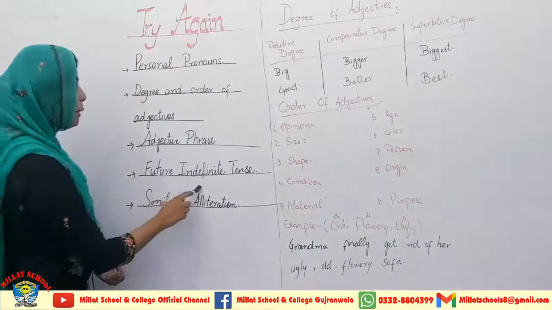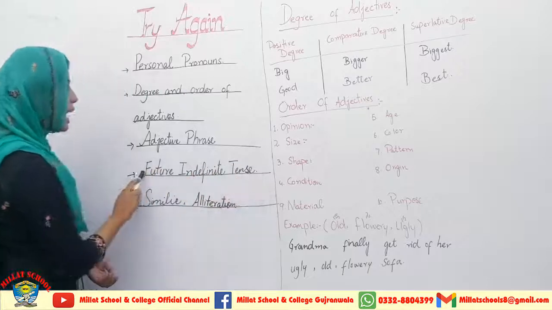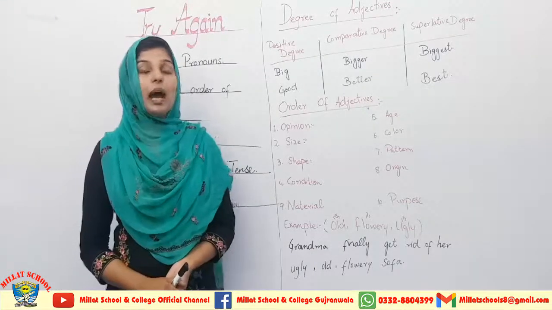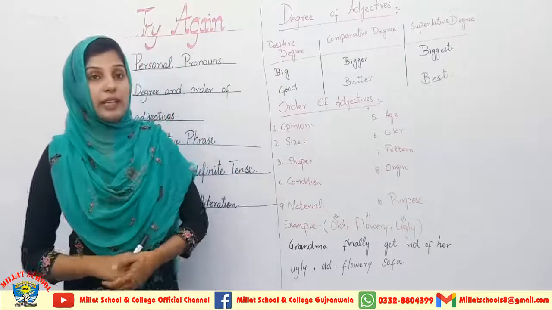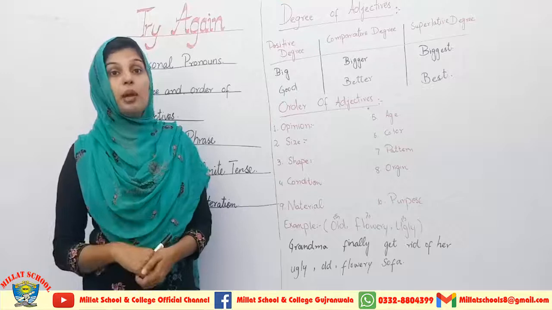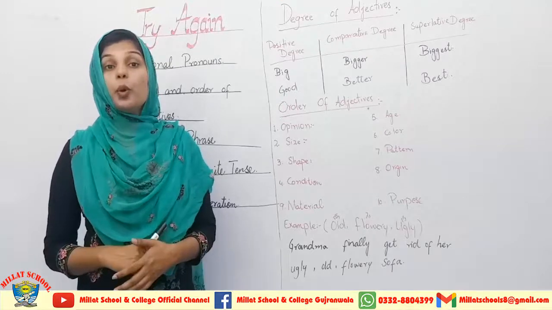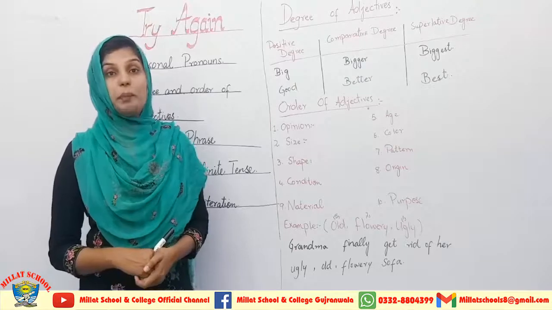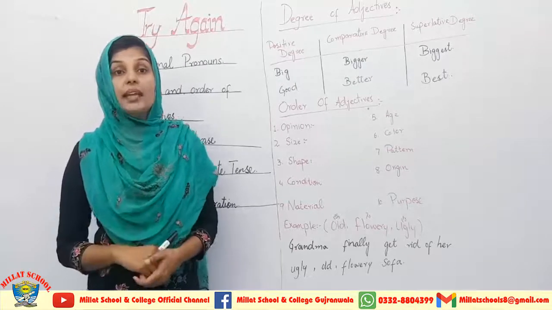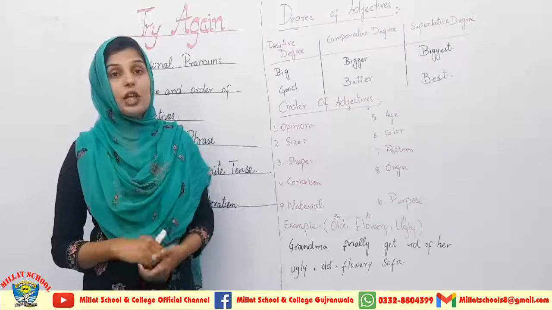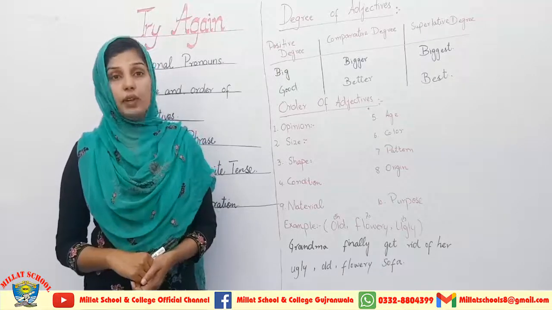The next grammatical objective is to understand the future indefinite tense. As I have given you the complete description of present indefinite tense and past indefinite tense in my previous lectures related to chapter number 1 and chapter number 2, you can go back to the grammatical lectures of chapter number 1 and chapter number 2. It will surely help you to understand past indefinite and present indefinite tense. Now in this lecture I am going to explain future indefinite tense.